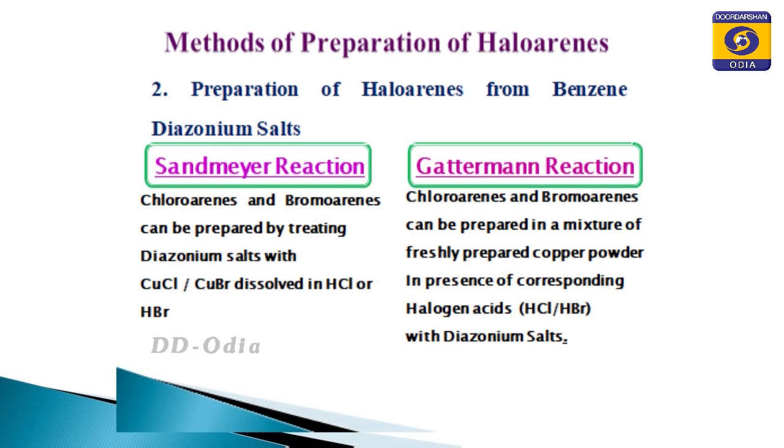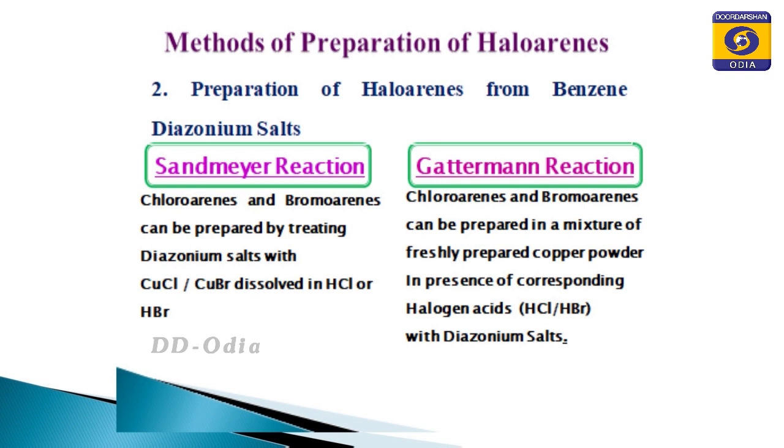That is what I have discussed: the chloroarenes and bromoarenes can be prepared by treating the diazonium salts with cuprous chloride or cuprous bromide dissolved in HCl or HBr.